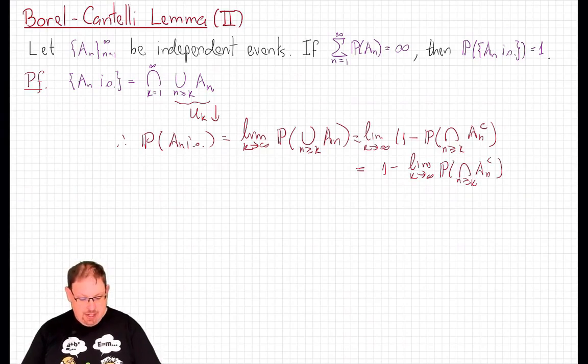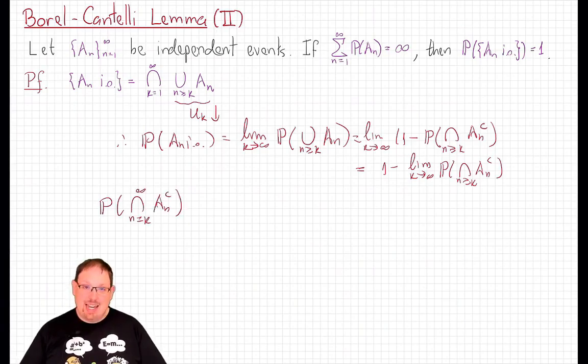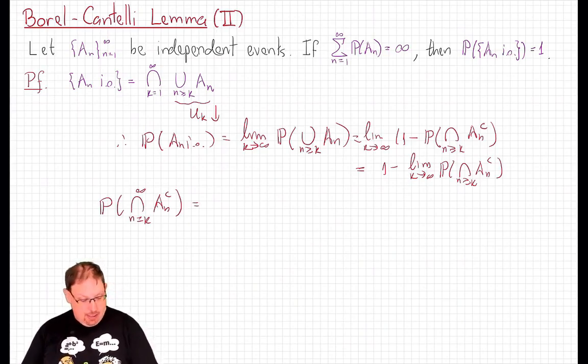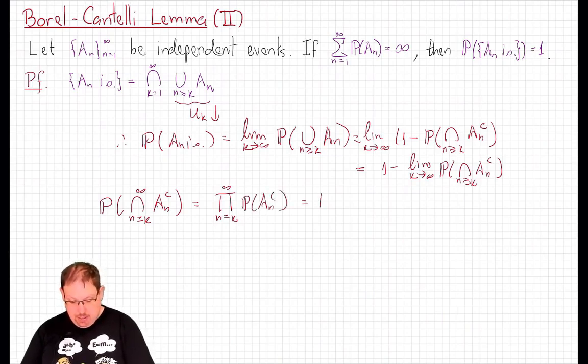Now let's consider fixed k. That probability of the intersection, n going from k up to infinity, of A_n complement. Since the A_n's are independent, and therefore, as we've now seen, the A_n complements are independent, this is the infinite product, n going from k up to infinity, of the probability of A_n complement, which is the infinite product, n going from k up to infinity, of 1 minus the probability of A_n.